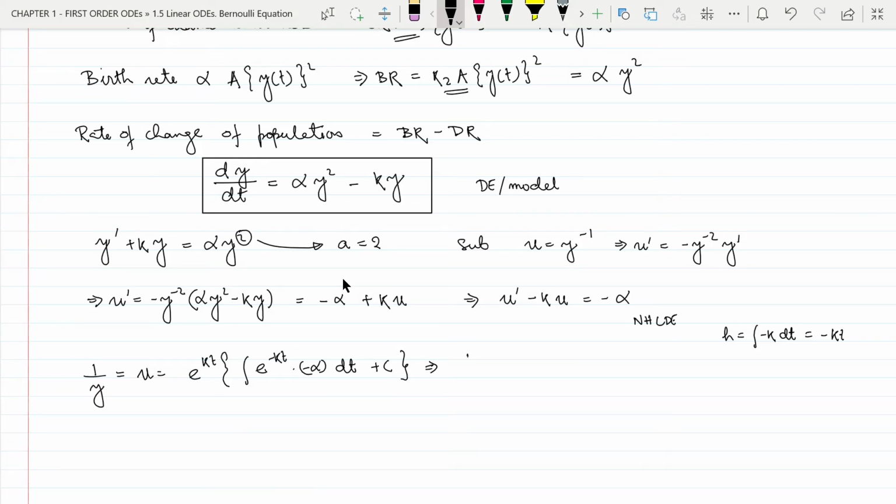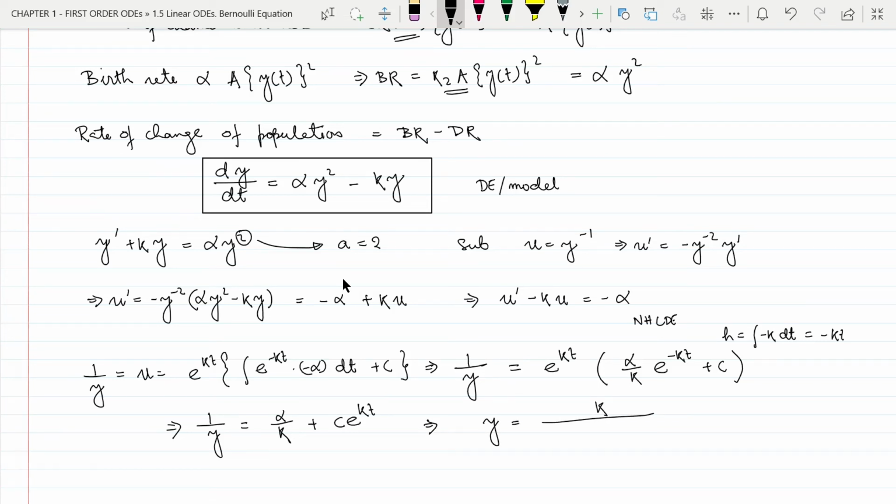This implies 1 by y equal to e to the power kt, and this inside term can be written as alpha by k e to the power minus kt plus c, which means 1 by y equal to alpha by k plus c e to the power kt, which means y equal to k divided by alpha plus ck e to the power kt.